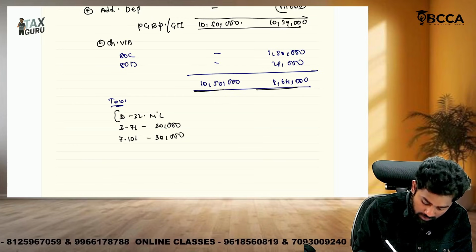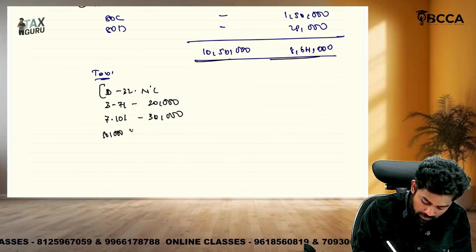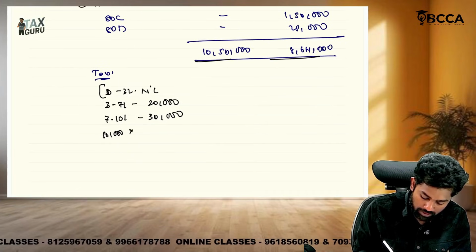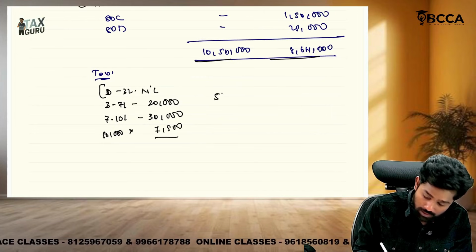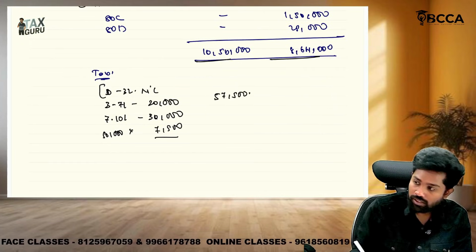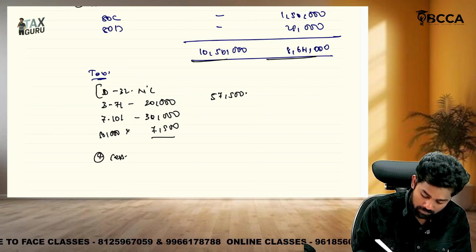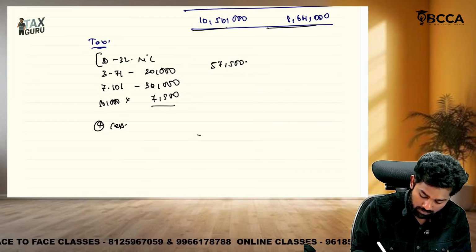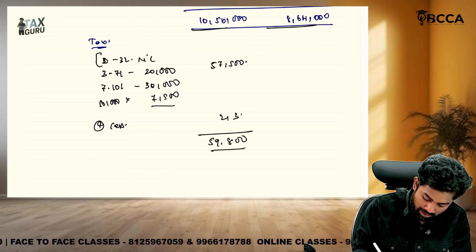Then on the balance 50,000 it is 15%, so 50,000 into 15% is 7,500. So what is the total tax here? 57,500. Correct, yes sir. Plus cess 4%. Total tax 59,800. That means here 2,300 is the cess.